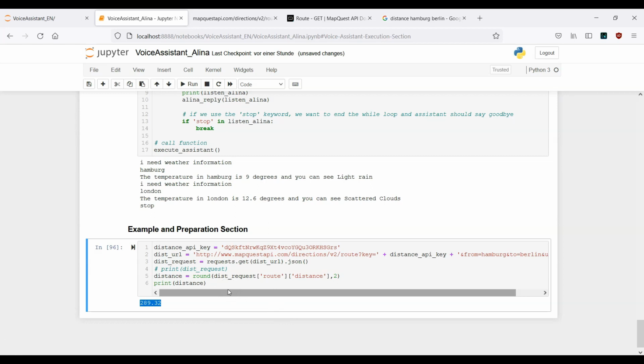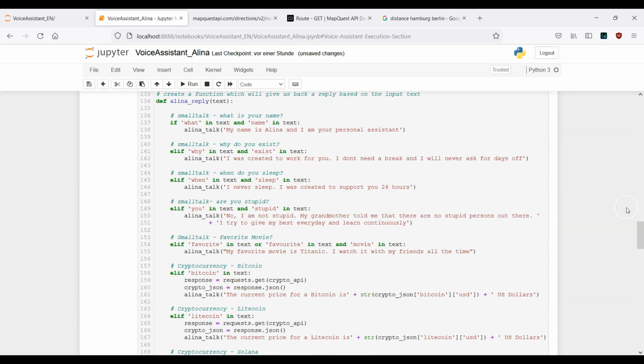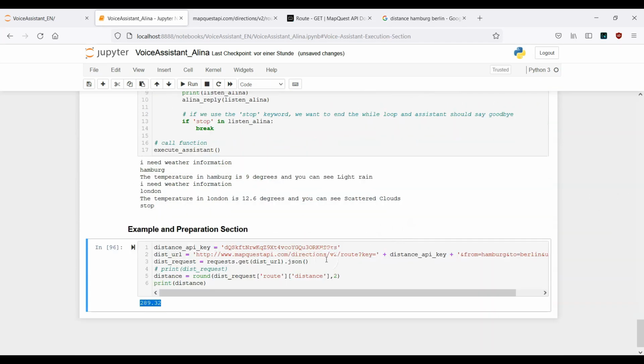What I want to do is the following. Before copying everything and modifying it in our coding part, I want to start modifying it here. As I told you, we don't want to hard code the API key. This should be stored separately inside this variable.